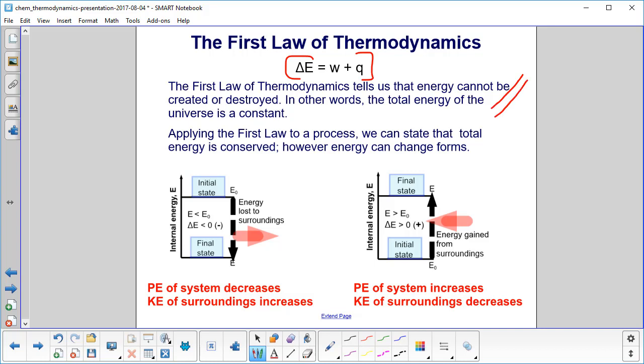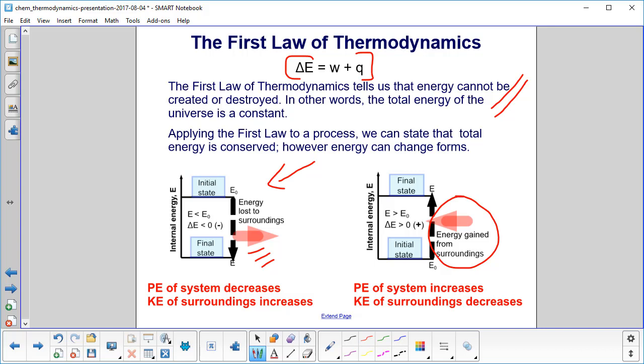So if we apply it to a process like we did on the previous slide, we show that total energy is conserved, but it does change forms. So for this first illustration on the left, we have the potential energy of the system decreasing and kinetic energy of the surroundings increasing. That was burning acetylene and oxygen. So you can imagine it goes the other way. You can gain energy from the surroundings, which will increase your potential energy of the system, and the surroundings' kinetic